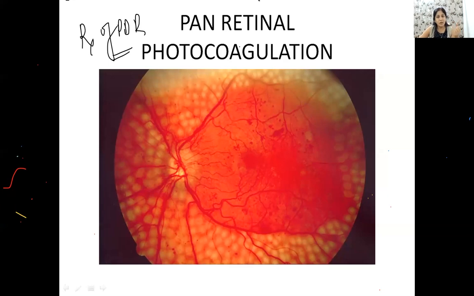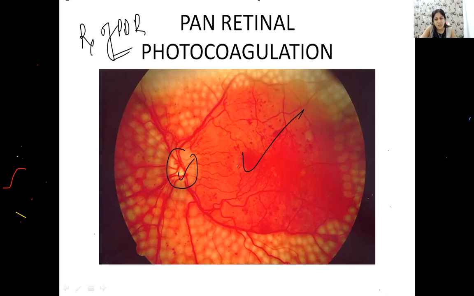Have you understood the concept? Okay, then you will be treating TRD separately. You will be treating vitreous hemorrhage differently, right? Till this stage, you don't have complications. You do a PRP. That is how it is done. Macula is never lasered, and the disc is not even lasered. So these are the two areas where we never put laser marks.